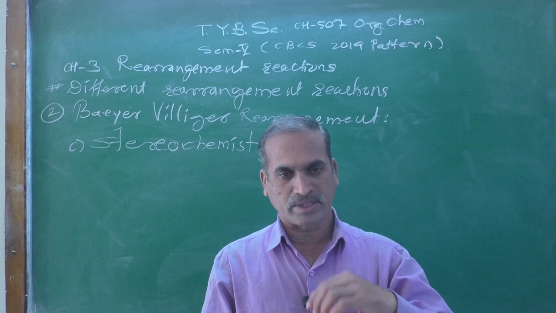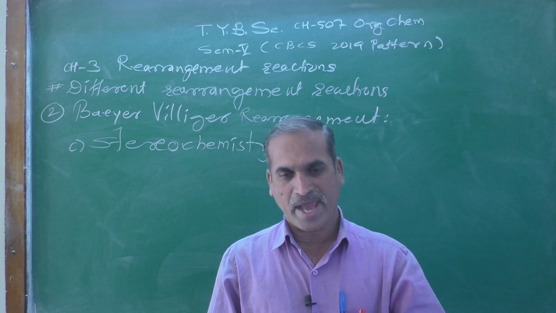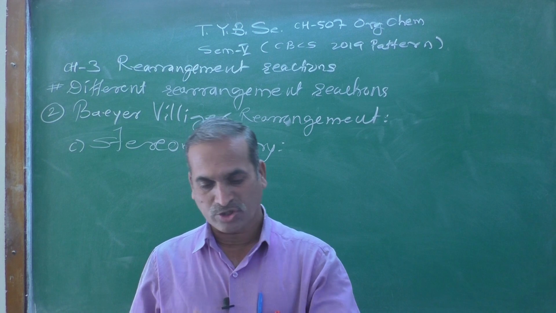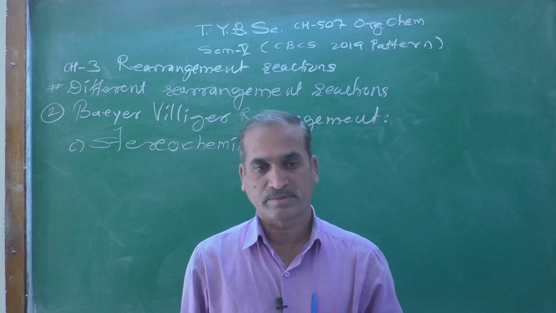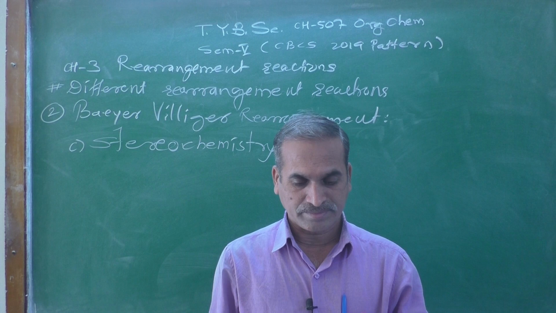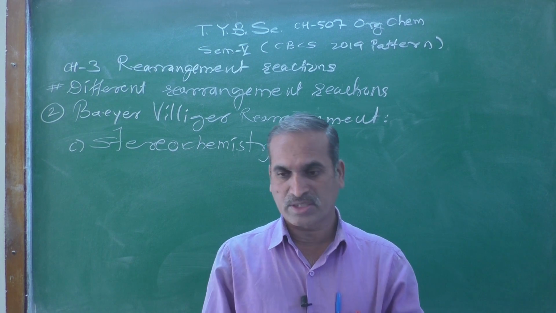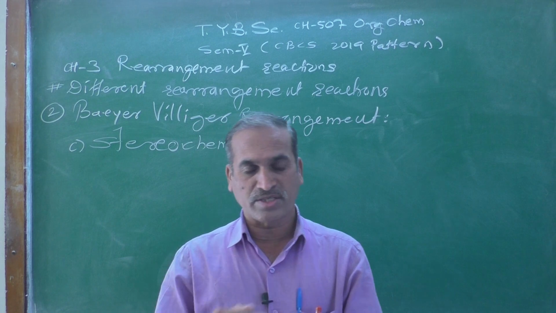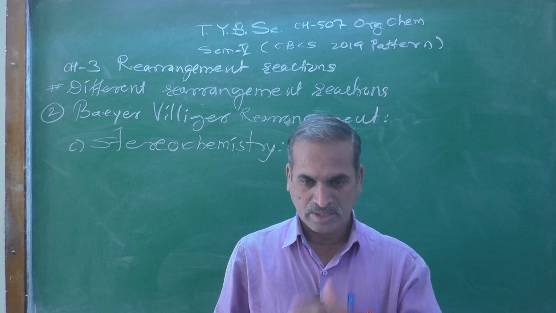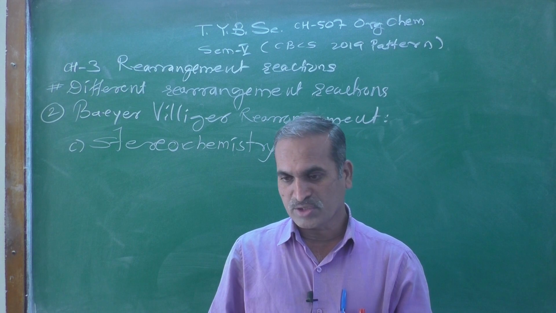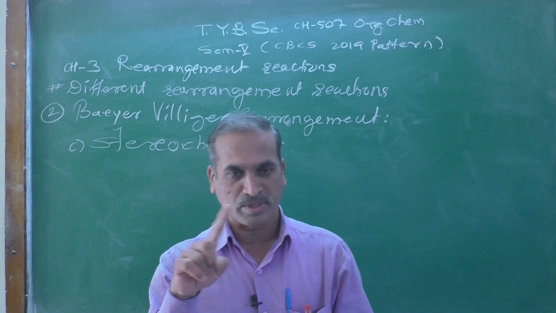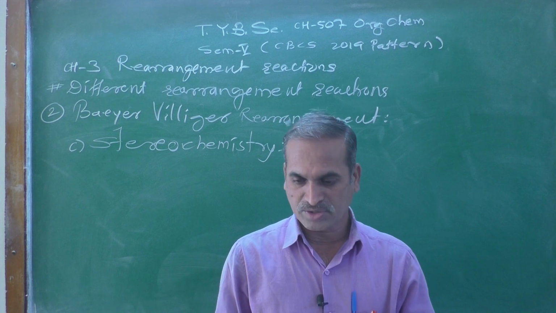If you start with an optically active compound, after the formation of the product, whether its configuration, like R and S configuration, is retained or there is an inversion of configuration, as in SN2 reactions, where we get a complete inversion of the configuration.